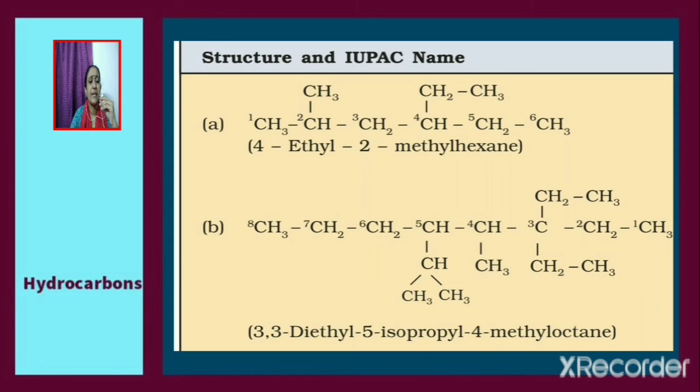3,3-diethyl 5-isopropyl 4-methyl octane. Methyl group is attached to the fourth carbon. Isopropyl group is attached to the fifth carbon, and 2 ethyl groups are attached to the third carbon. So that is why the name of the compound is taken as 3,3-diethyl 5-isopropyl 4-methyl octane.